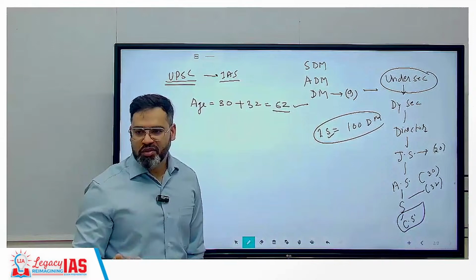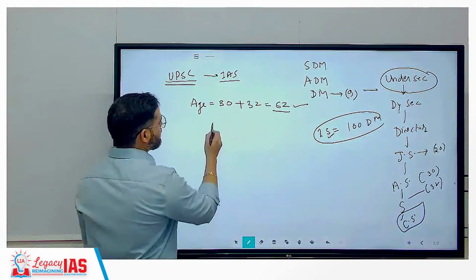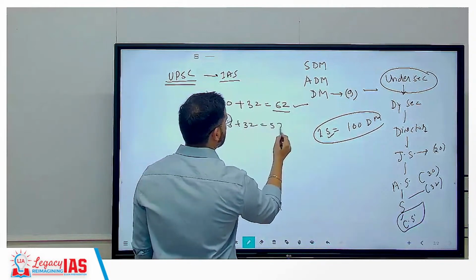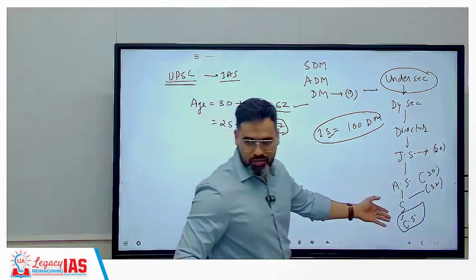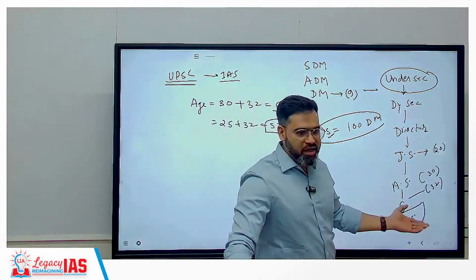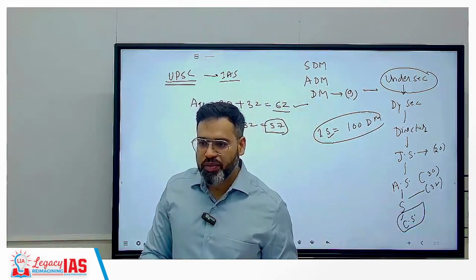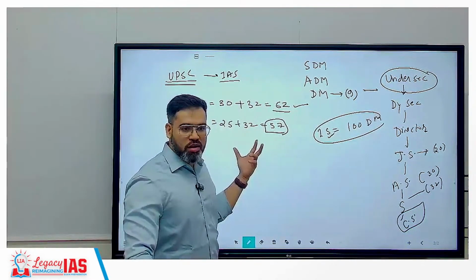And that is the reason you have to clear the exam as soon as possible. For example, if you clear the exam at the age of 25, then at least you will get some number of years to work. Otherwise, they are not going to even consider making you secretary, because they want those guys who can work at least 2 years in the government. Clear? So that is the reason you have to clear the exam very soon.